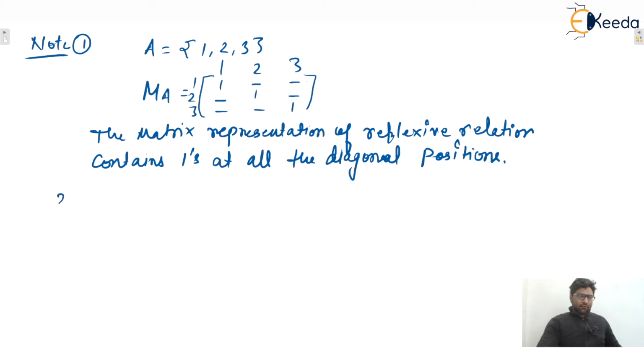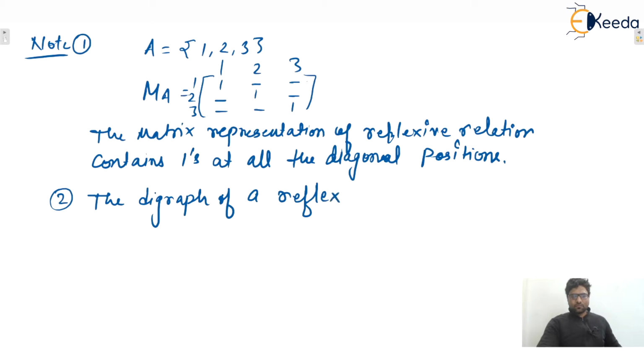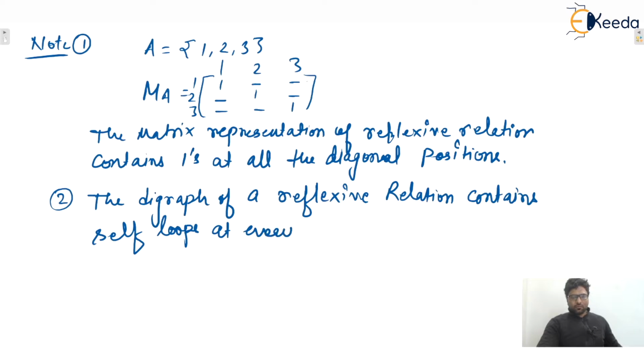Also, we can say that if we make the digraph, then guaranteed at every node there will be a self loop, isn't it? So we can say that the digraph of a reflexive relation contains self loops at every node, isn't it?